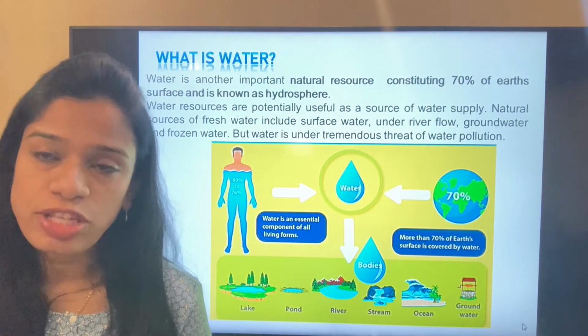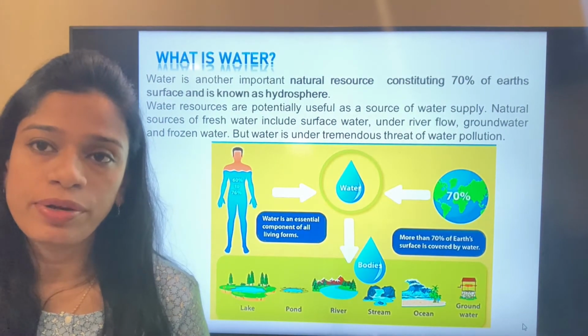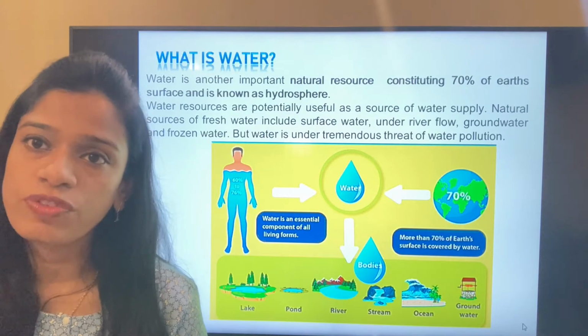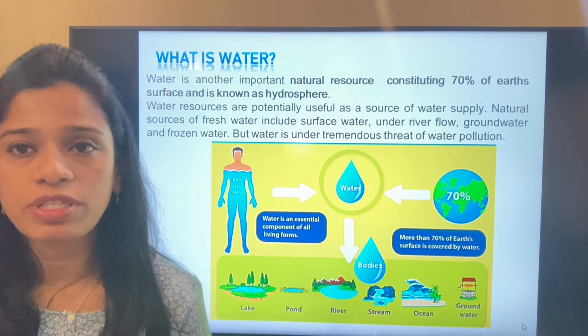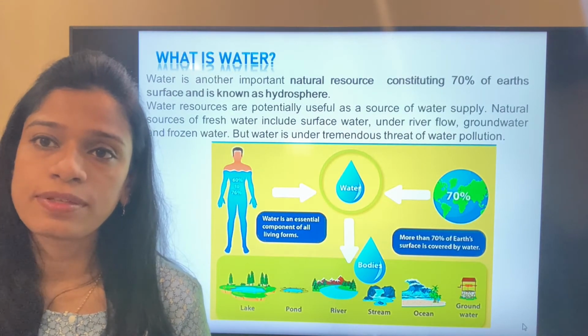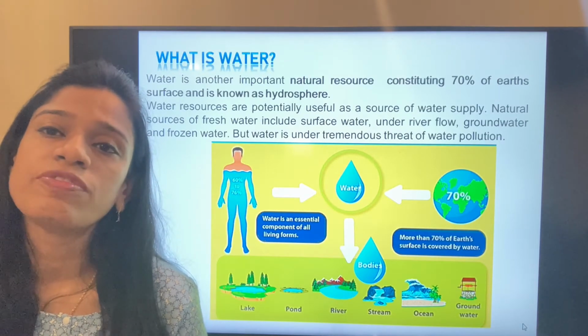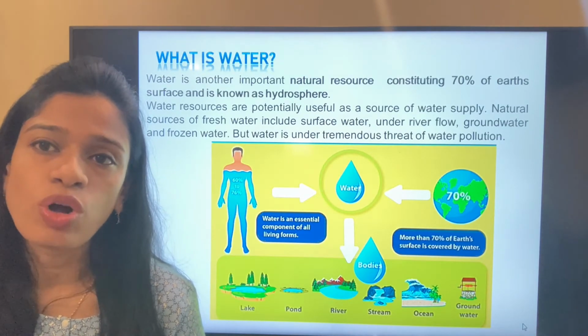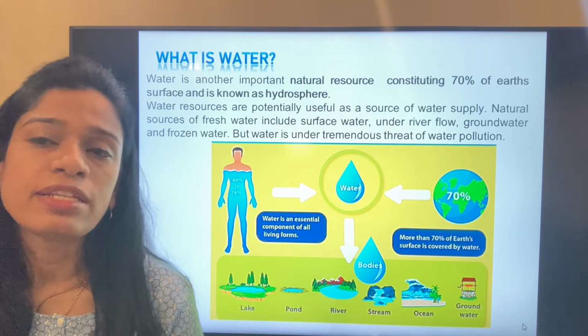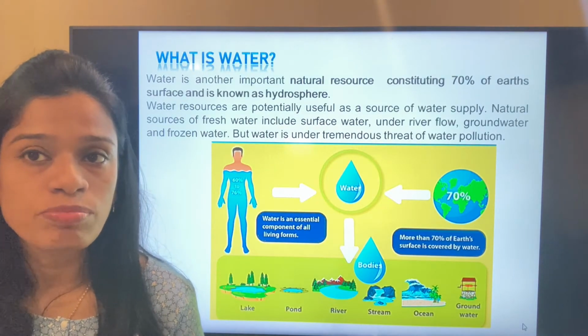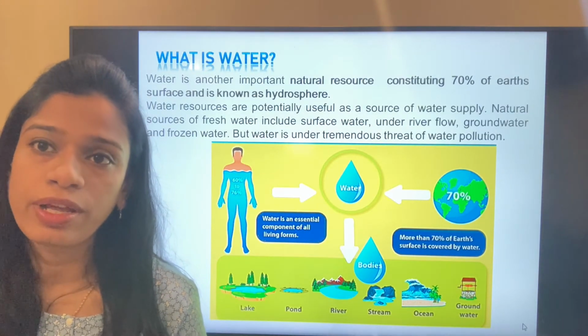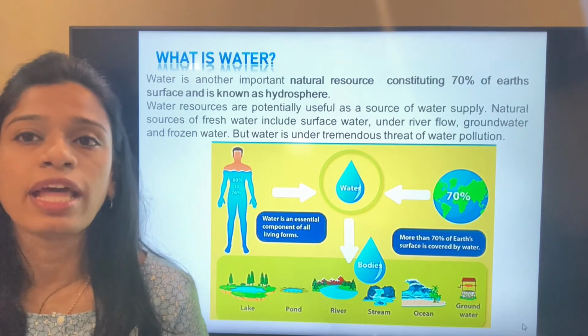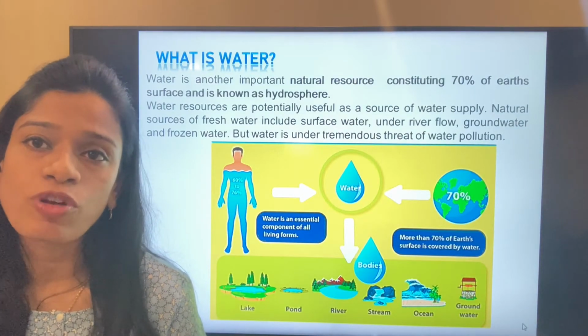Coming on to the second natural resource, that is water. It is also known as the hydrosphere, constituting 70% of the total Earth's surface. This water constitutes even 70 to 75% of the human body. It is a very important natural resource, but it is very much under threat because of the pollution that we human beings have caused to it.